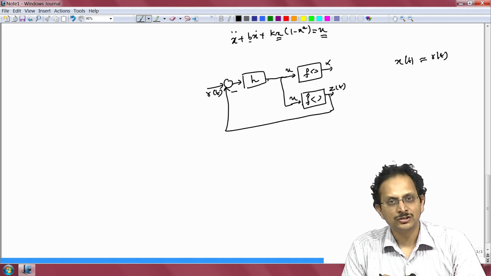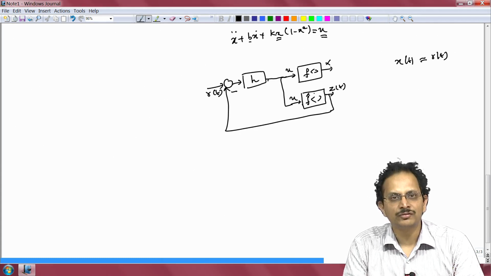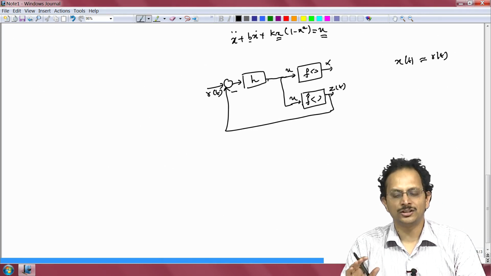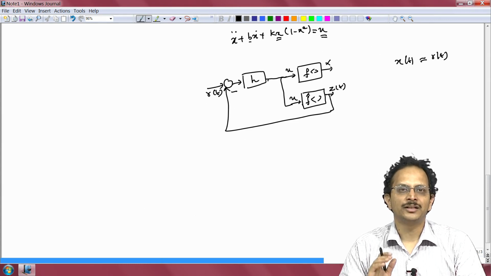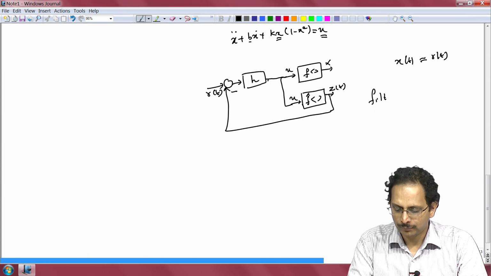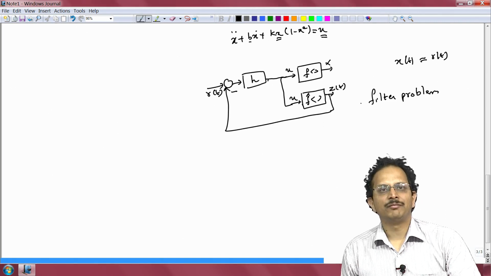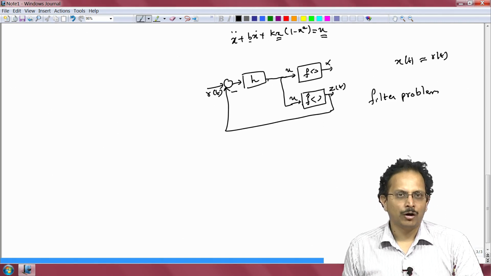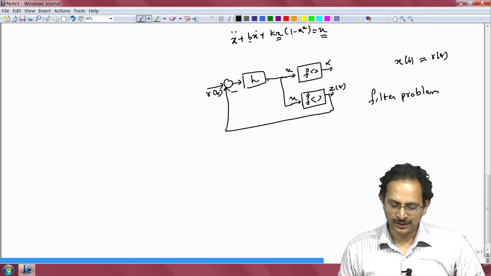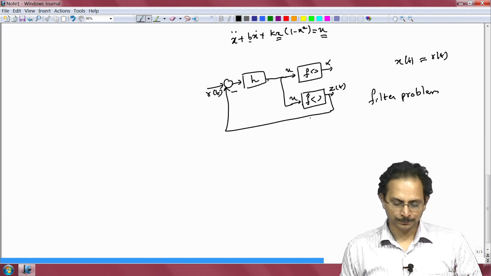but this is not a feedback system yet, because we are implementing all of this inside a computer, and we are therefore not depending on external sensors and other such inputs for us to modify the input to the plant, and therefore this is still what we call a filter problem. We are coming up with a suitable electronic circuit or a computer based implementation that allows us to invert the dynamics of the plant, and the prototype solution that we are discussing now has this particular structure.